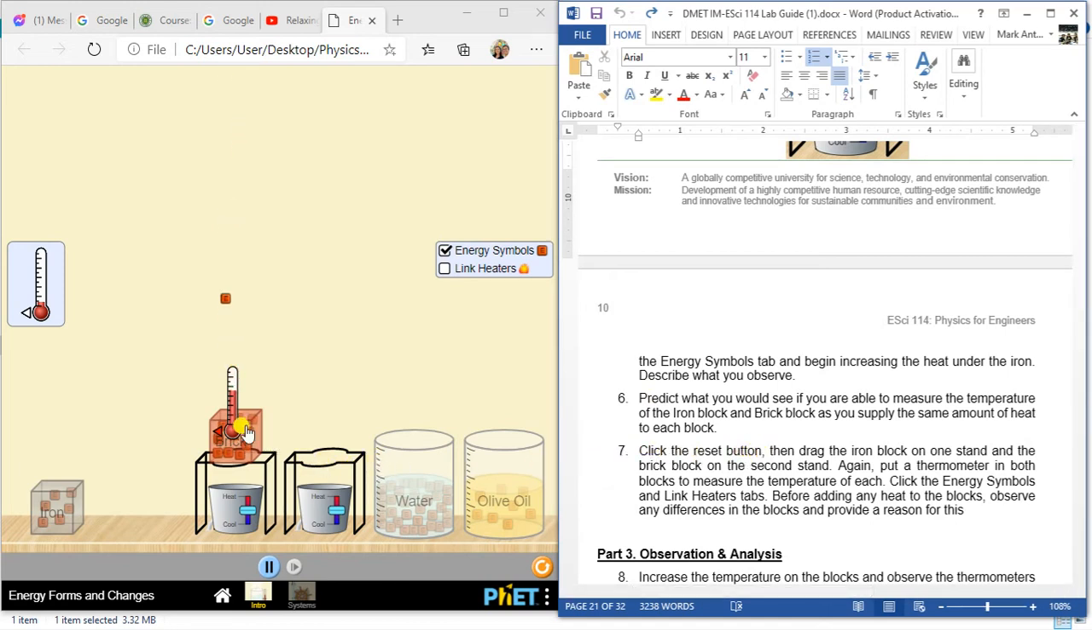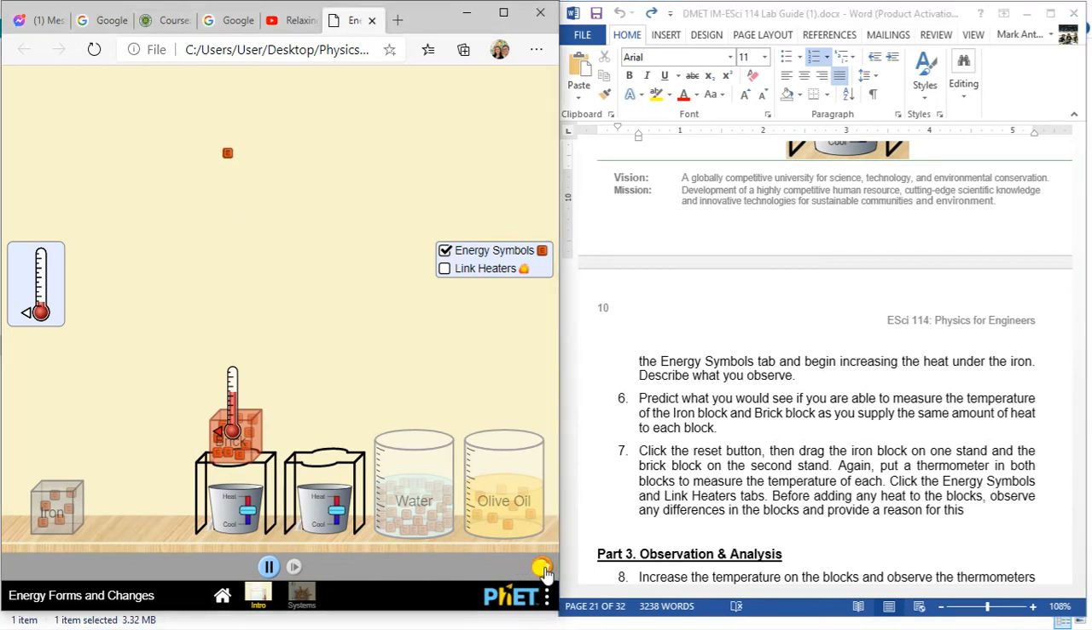And this time daw kuno, dunganon daw kuno ang duha. Click reset button, dunganon ang duha. Now, then drag the iron block on one stand and the brick block on the second stand. Iron block sa one stand, brick block on the other. This time, magamit na nato ang link heater. So again, put down a thermometer in both blocks to measure the temperature of each. Click and drag. And then, situate the triangle na colored. Click and drag, click and drag. Situate nga na colored na po siya for the brick. So, duha na kabuok. Gi-place na to ang thermometer properly.